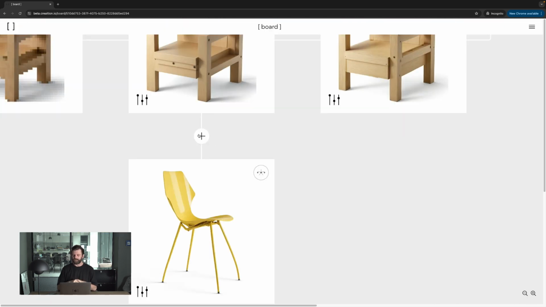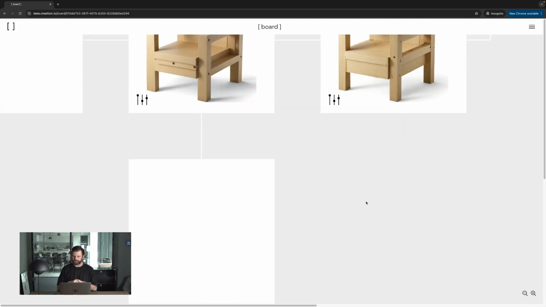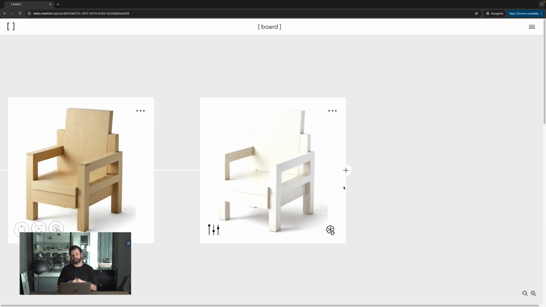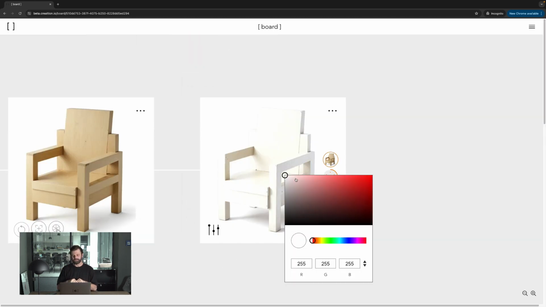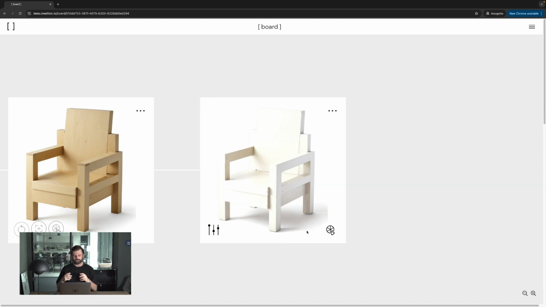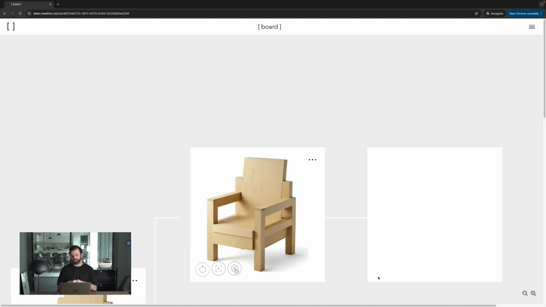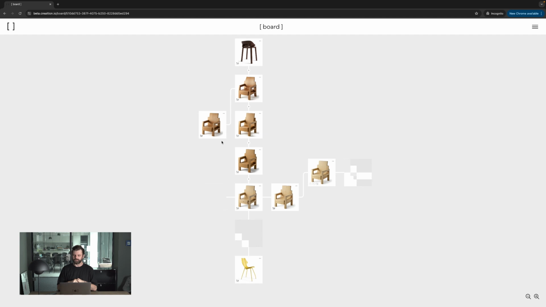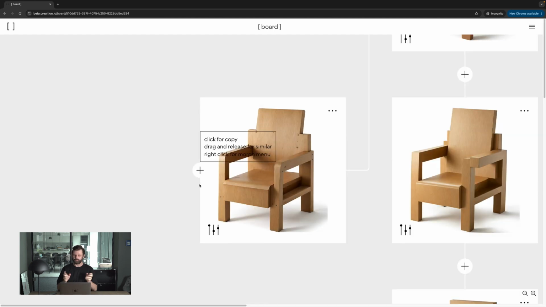In the meantime, the white generation was over, so I thought, okay, that's a little bit too much white, so a little bit darker, just do a slightly different hue. Select that one again, let that generate, and then zoomed out to see which generation is already done. Which direction did it go? Did I like this one variation or not? And then started a new variation at the same time.